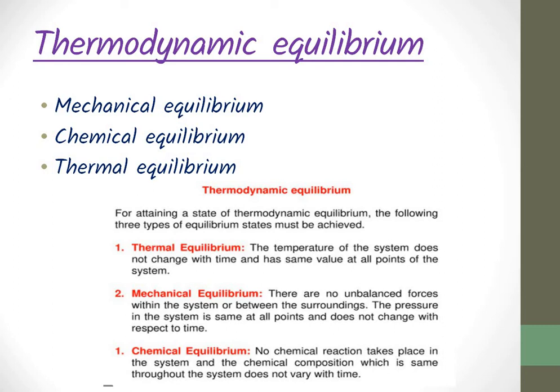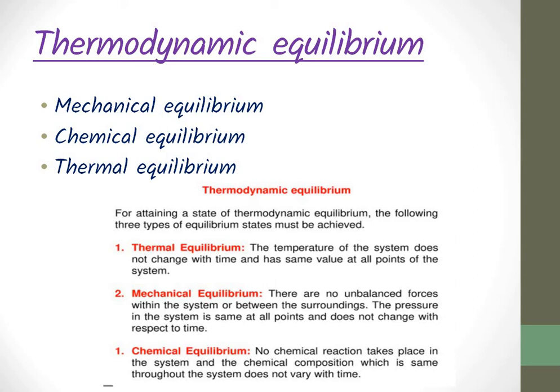Then what will be mechanical equilibrium? If there is no unbalanced force acting on the system, we call the system to be in mechanical equilibrium. If there is no unbalanced force within the system or between the system and the surroundings, at that time the pressure inside the system is the same at all points and does not change with respect to time. Because there is no unbalanced force, the pressure of the system remains the same at all points. This type of equilibrium is known as mechanical equilibrium. We know that pressure is nothing but force by area.